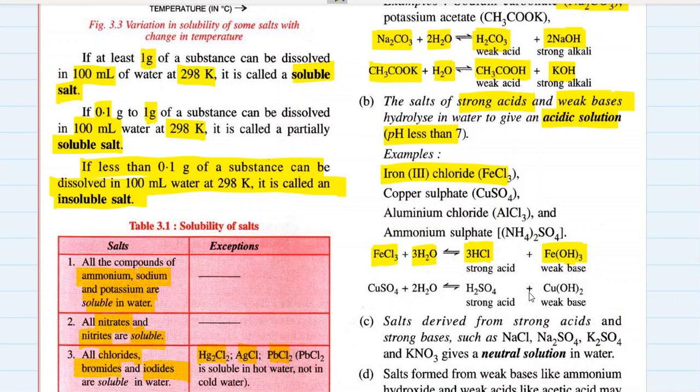So the salt formed on their combination is an acidic salt. This acidic salt will give an acidic solution when dissolved in water. Copper sulfate is formed from a strong acid and a weak base. Again, the nature of copper sulfate is acidic. When dissolved in water, it will have pH less than 7.